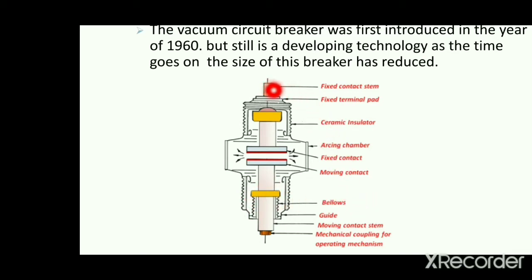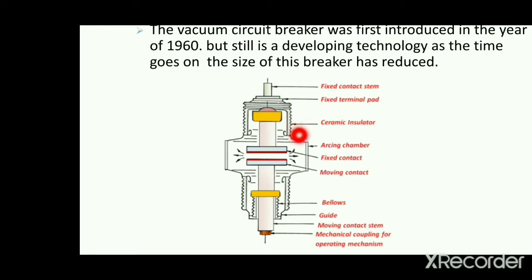First is the fixed contact stem. By using this we fix the contact. Next is the fixed terminal pad. This fixed terminal pad is used for fixing the inlet.